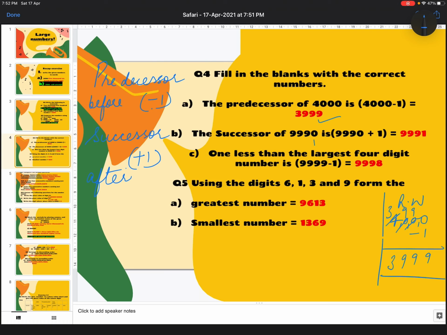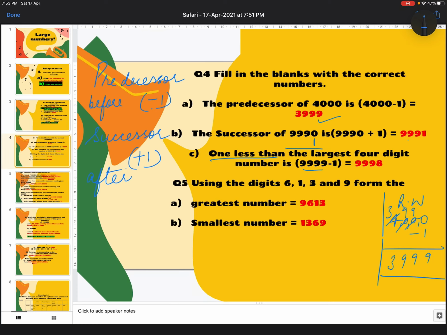You add 1 at the ones place here and you get this answer. 1 less than is again subtracting 1. So you subtract 1 from 9999 and you see what you get is 9, 9, 9 and 8. Clear, children?